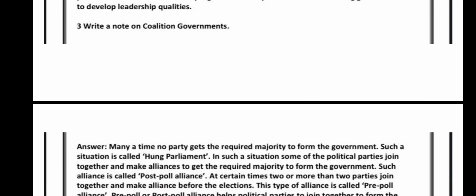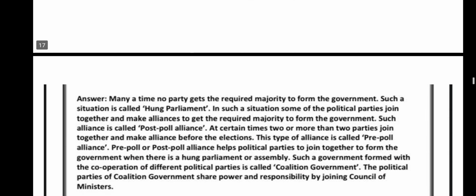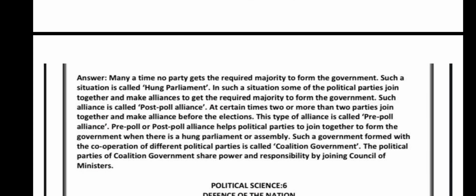Write a note on coalition governments. Many a time, no party gets the required majority to form the government. So, such a situation is called as the hung parliament. In such a situation, some of the political parties join together to make alliance to get the required majority to form the government. Such alliance is called the post-poll alliance. At certain times, two or more than two parties join together to make alliance before elections. This type of alliance is called as pre-poll alliance, means before the election.